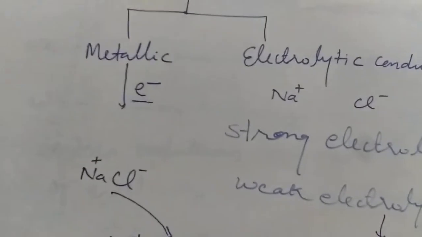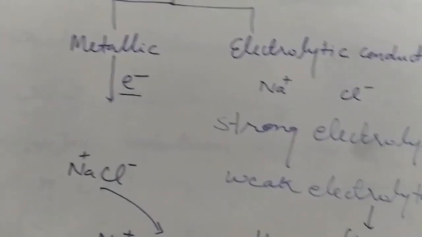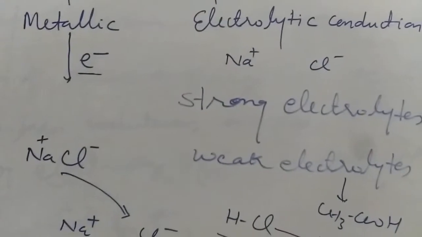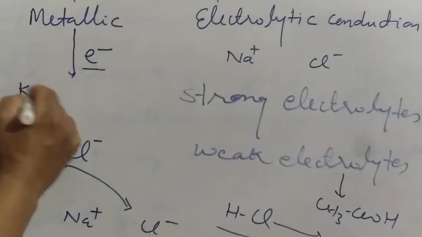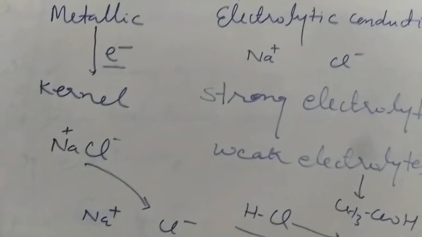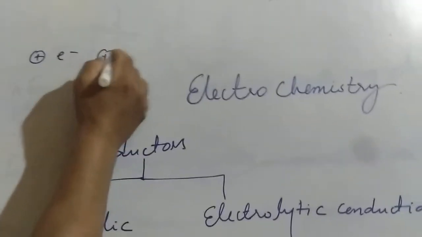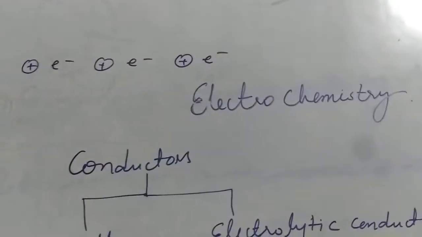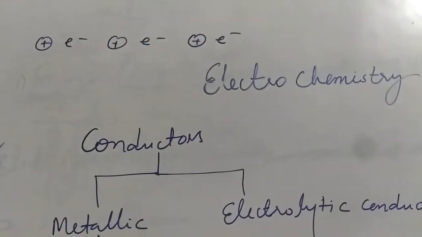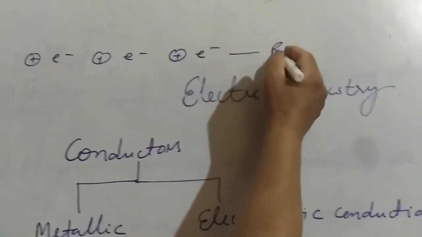When you are applying a potential difference, the electrons start flowing from the higher potential to lower potential, as you studied in physics. Now when these electrons are flowing, the vibratory motion of the kernel, which we studied in class 11 in metallic structures, the metallic bond. You know the metal consists of positively charged kernels immersed in a sea of electrons. When the electrons are flowing, the vibratory motion of the kernel produces an obstacle in the path of the moving electrons. This obstacle we call resistance.